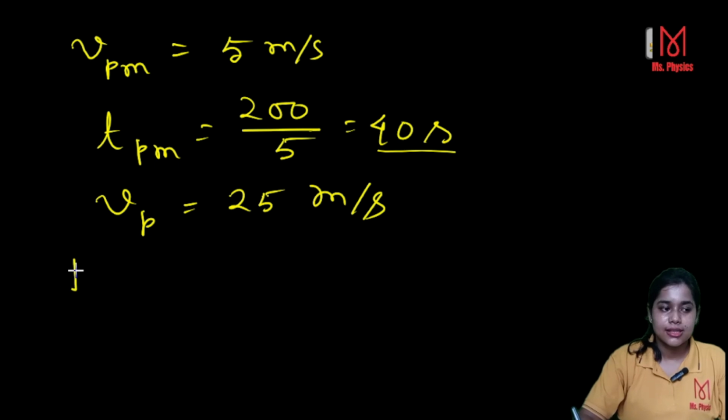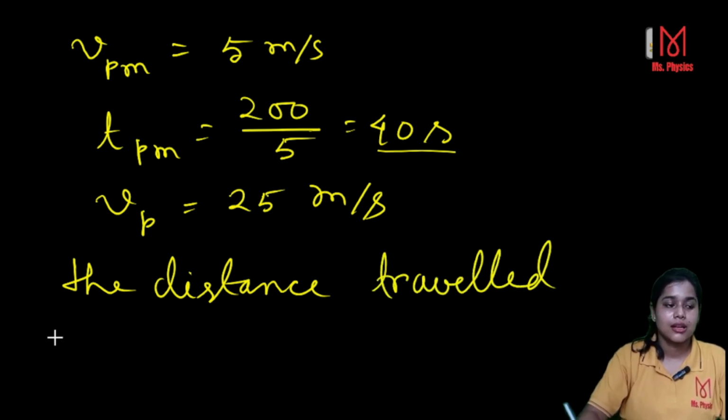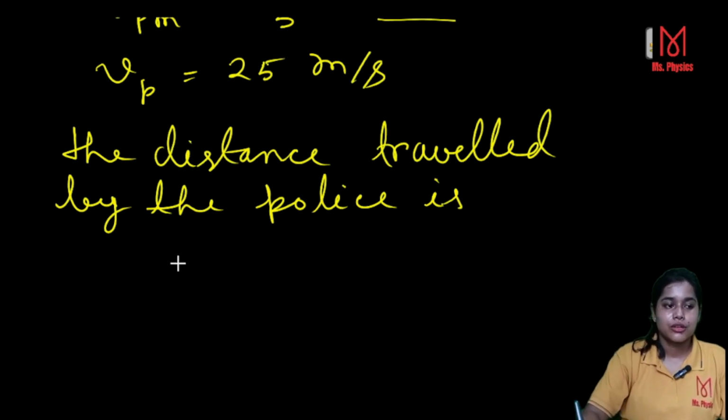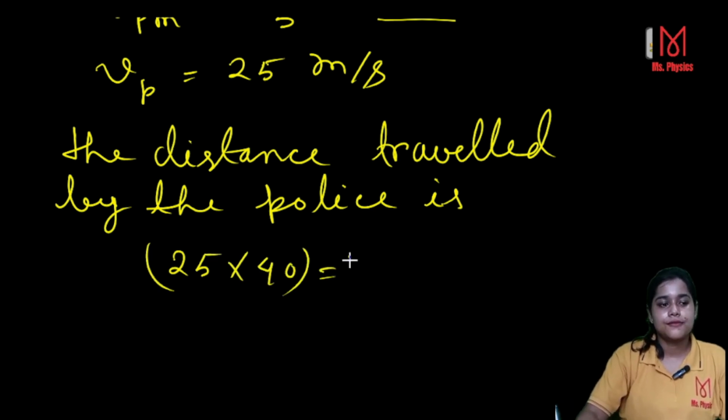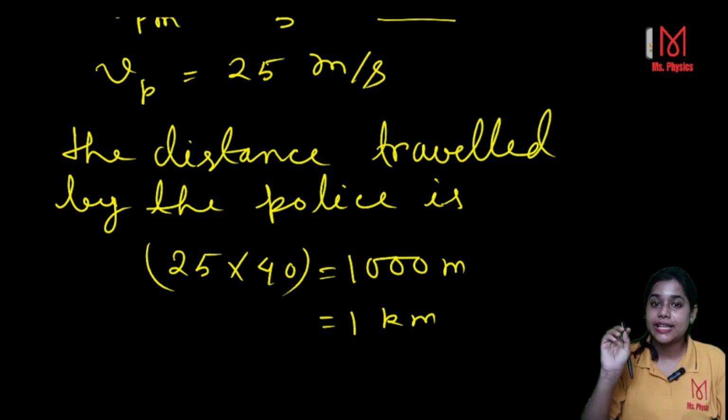The distance travelled by the police is 25 multiplied by 40 seconds, which gives you 1000 meter, that means 1 km. So this is the distance that would be travelled by the police to catch the motorbike.